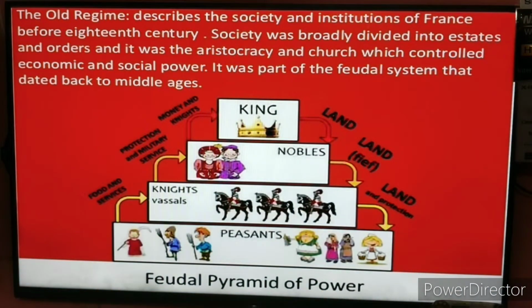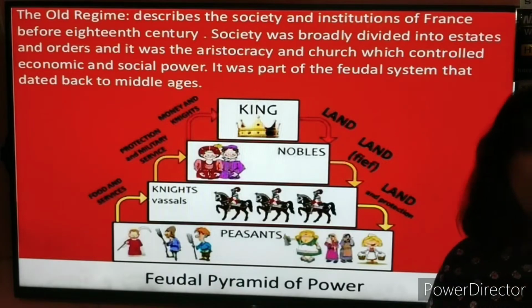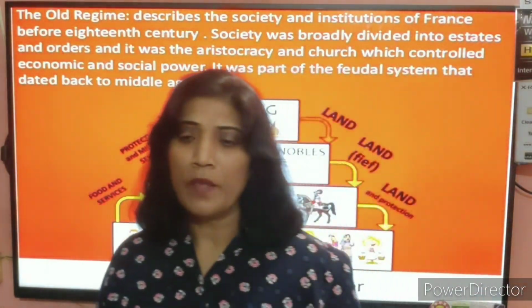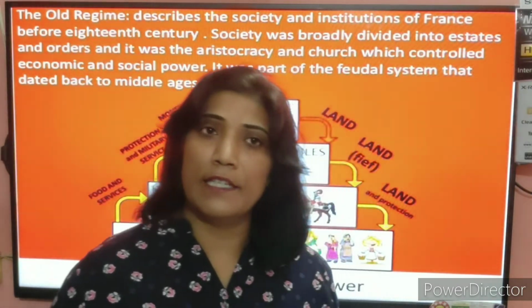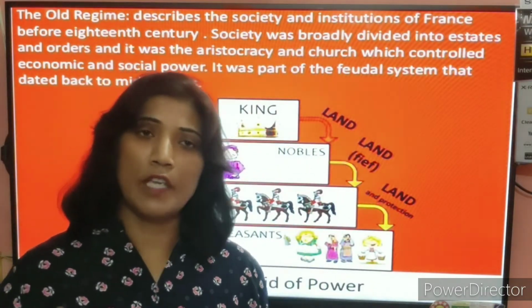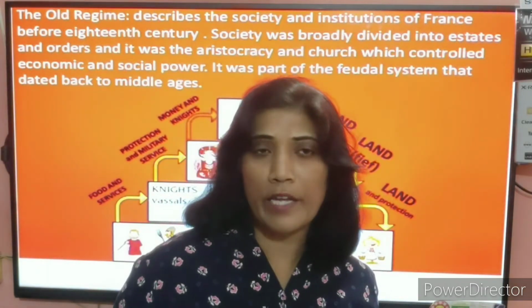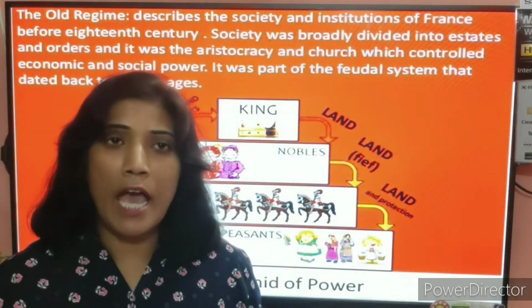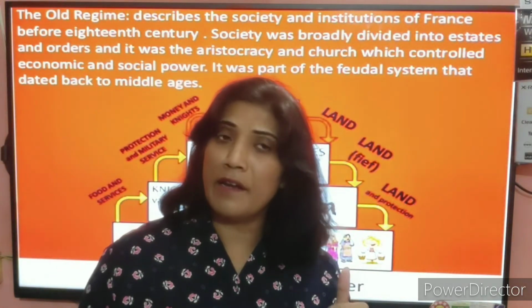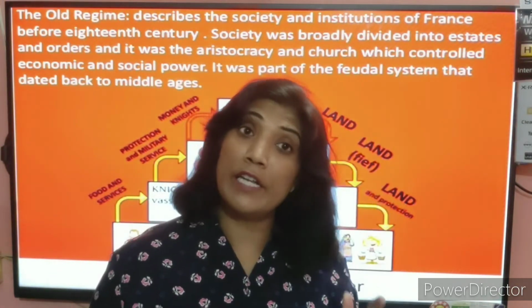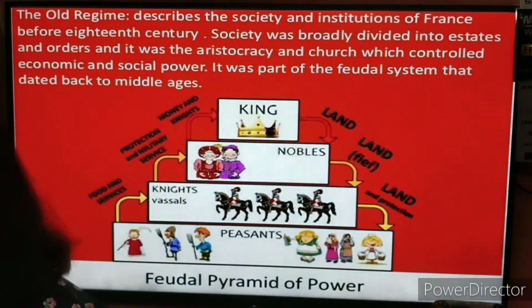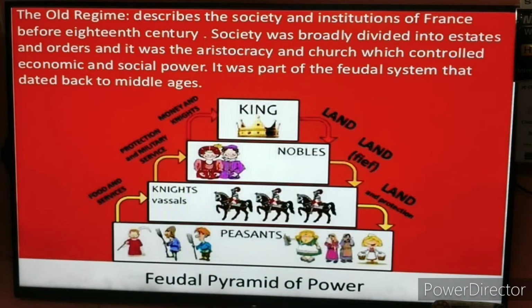So students, when we are talking about the monarchy, I have repeated this word monarchy. So you should know who was the monarch. Monarch means king. Who was the king there? Okay. Louis XVI. Louis XVI was the monarch. He was the king in France. He was regulating the entire administration, and he ascended the throne in 1774. In the year 1774, Louis XVI became the King of France. He belonged to the Bourbon dynasty.